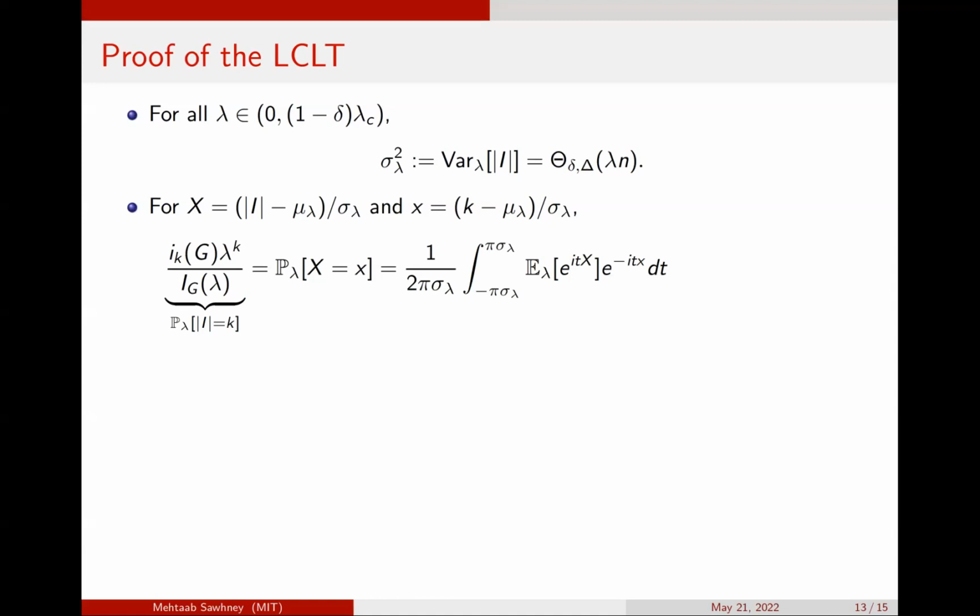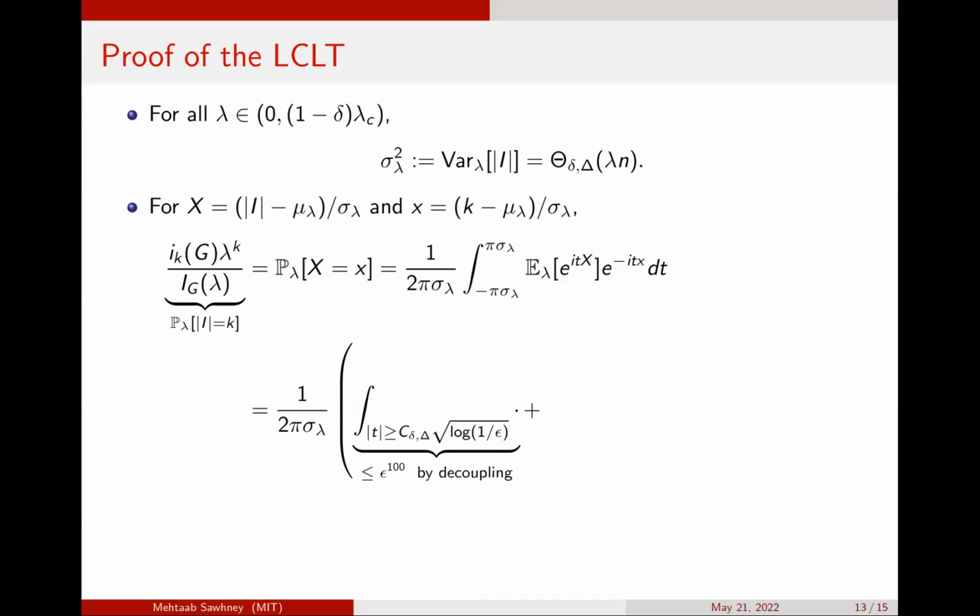For the sampled independent set, we first normalize its size I to be I minus its mean mu of h, divided by sigma of h. We want to show that this random variable is close to a Gaussian, or a discrete Gaussian, in some appropriate sense. So what one can do is apply Fourier inversion on the lattice. Knowing that the probability I equals k is the same as knowing that this random variable x equals k minus mu of h over sigma of h.